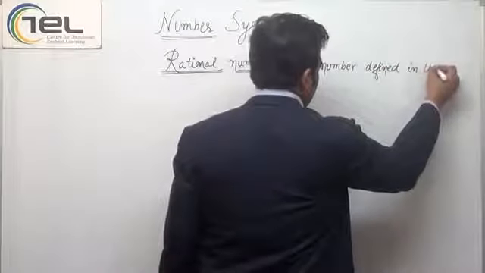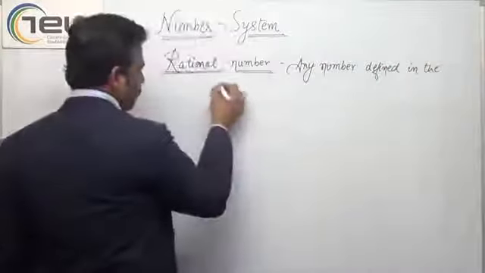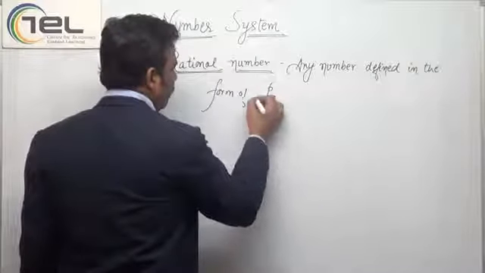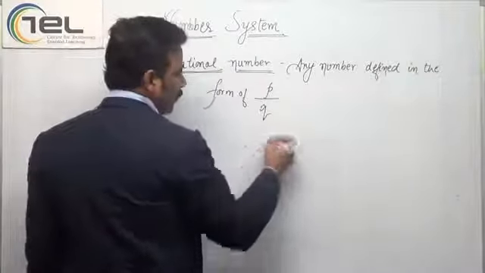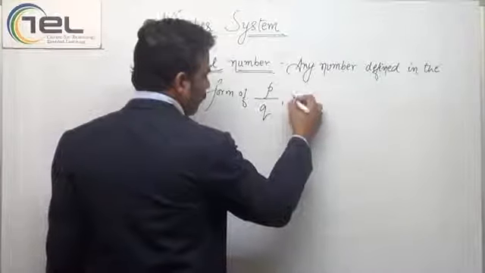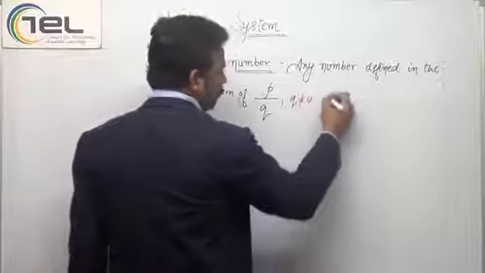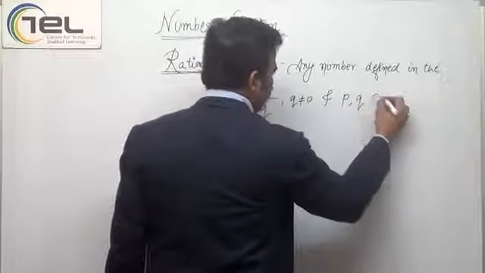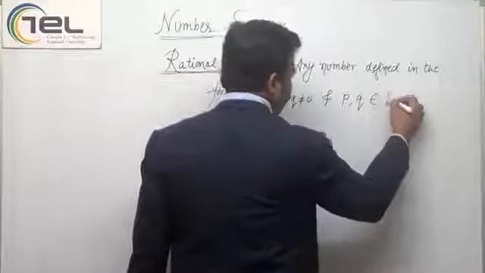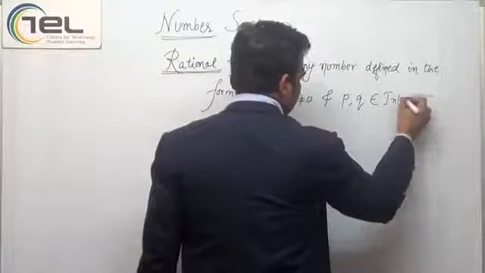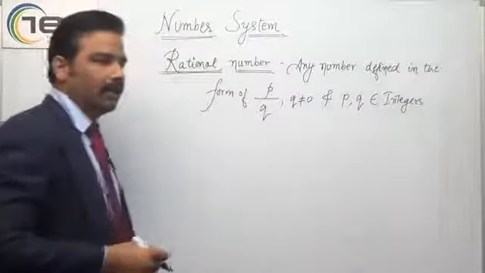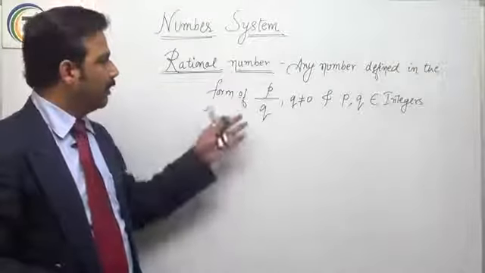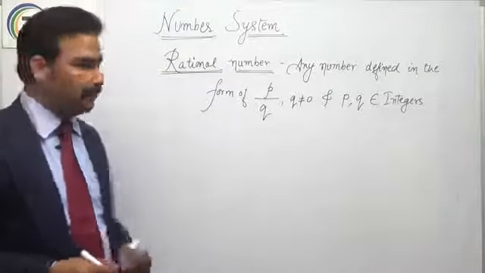Rational number: any number defined in the form of P over Q, Q not equal to 0, and P, Q belong to integers. Any number which can be represented in P by Q form is a rational number.